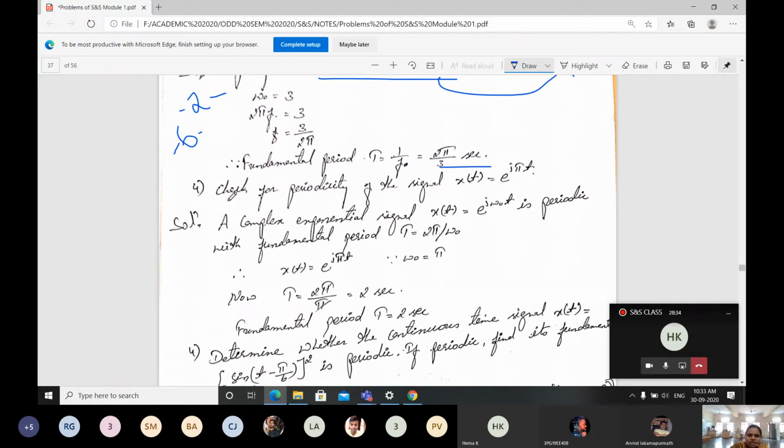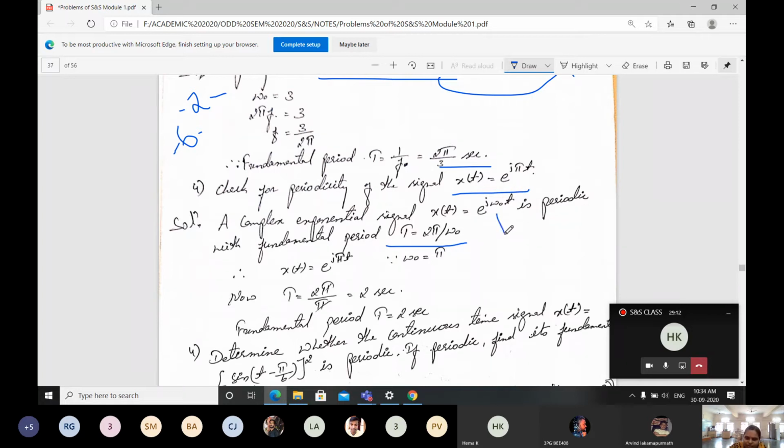Okay. Then check for the periodicity of x of t equals e raised to j pi t. This is a complex exponential signal. We come across these fundamental signals. Therefore, a complex exponential signal x of t, in the general way e raised to j omega naught t, is periodic with the fundamental period. We already came across this equation, that is T equals 2 pi by omega naught.